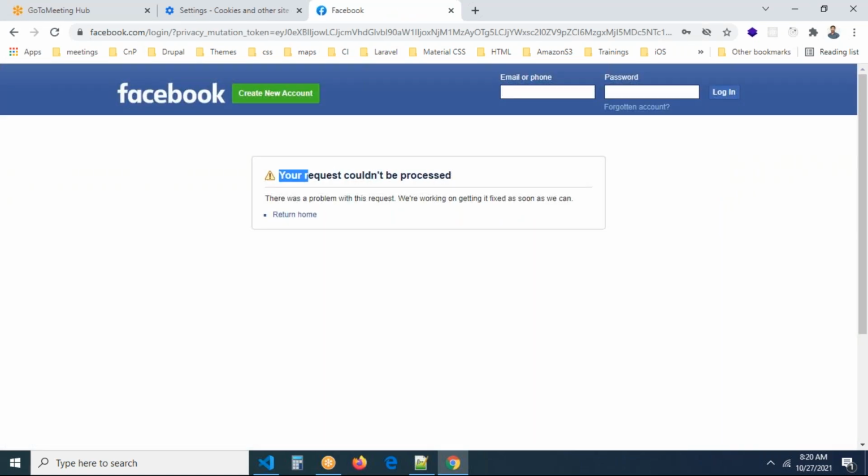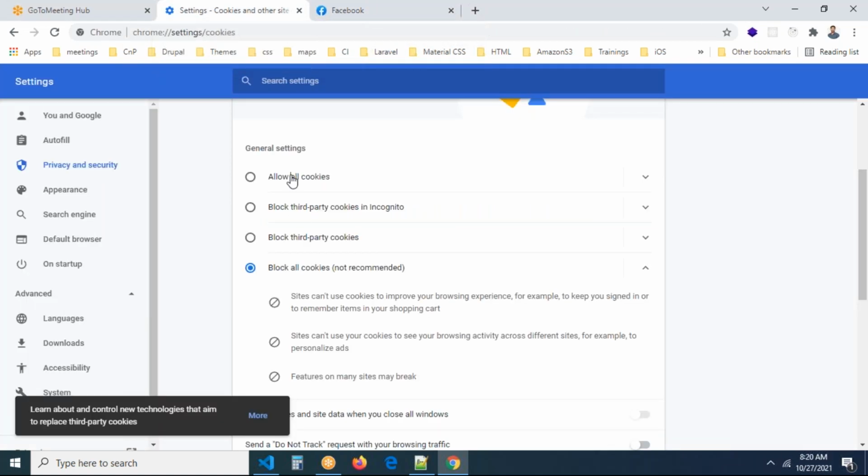Your request cannot be processed. There was a problem with the request. We are working to get it fixed as soon as we can. There is an error message like this, right? Can you log in here? No, definitely not. Now you can say I don't want to do anything, I'm allowing cookies.